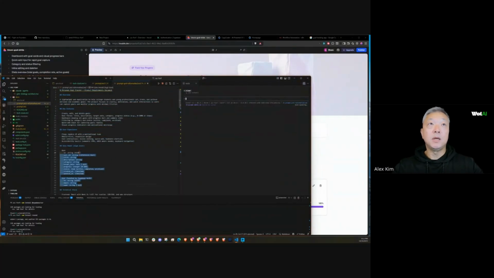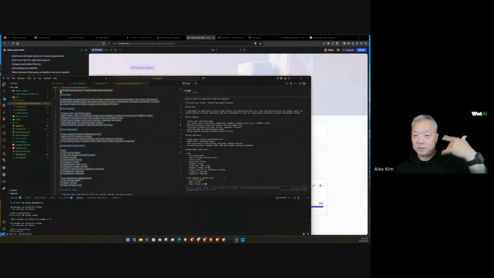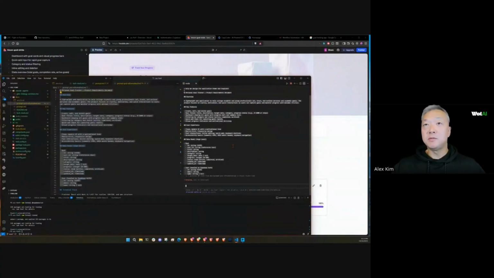And this time, because we're inside of Claude Code, I'm going to say, we need to design the application theme and template. Okay, so you guys can keep these instructions relatively simple, or you can try going deep into this. For the most part, this PRD is going to help Claude Code understand it. We already just did the Claude MD, so let's see what this comes back with.